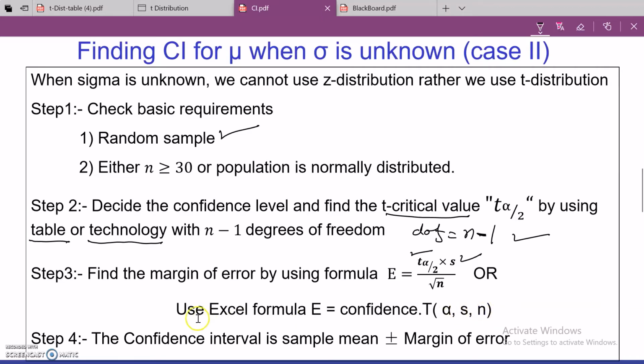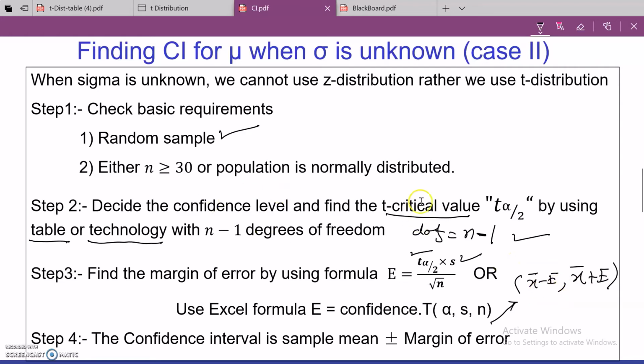And finally, in the fourth step, you can find the confidence interval given by the sample mean plus or minus the margin of error. Or you can also write it like this: the sample mean minus the margin of error as the lower endpoint, and the sample mean plus the margin of error as the upper endpoint. So these are the 2 endpoints of that particular confidence interval.